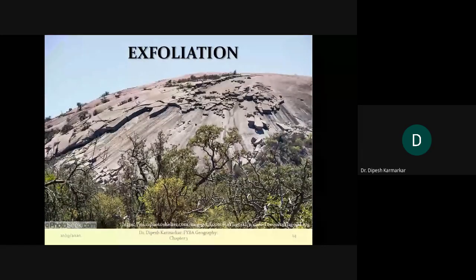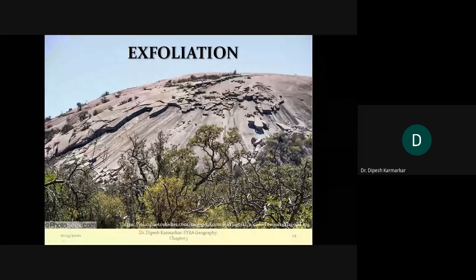Okay, so as you can see here also, this is a hill called the Kanke hill. It is located in Ranchi in Jharkhand, and as you can see, this entire hill is exfoliating. So you can see the layers on the top are breaking into pieces, and as a result of that, what you can see in the bottom is the inside layer, and what you can see on the top, these are all flakes.